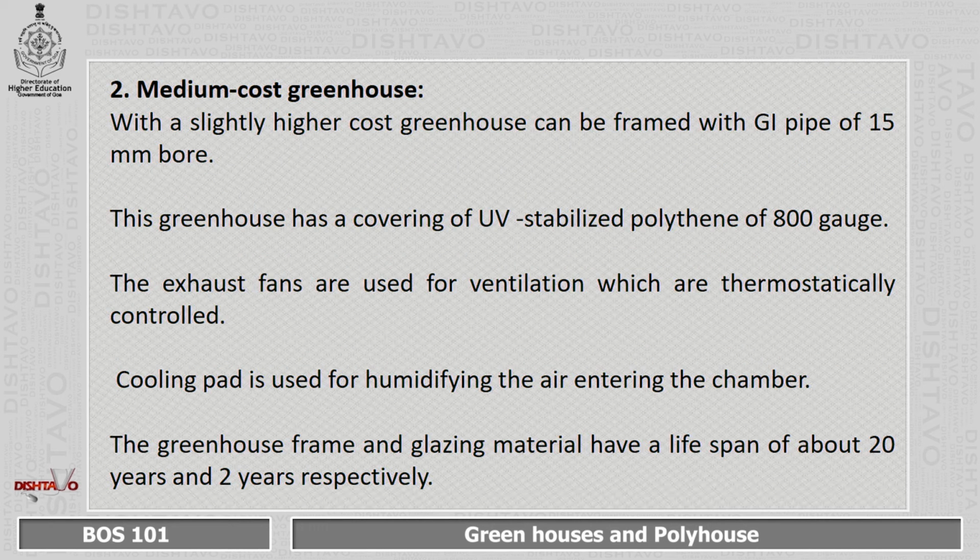The second is medium cost greenhouse. With a slightly higher cost, greenhouse can be formed with GI pipes of 15 millimeter bow. This greenhouse has a covering of UV stabilized polythene of 800 gauge. The exhaust fans are used for ventilation, which are thermostatically controlled. Cooling pad is used for humidifying the air entering the chamber. The greenhouse frame and glazing material have a lifespan of about 20 years and 2 years respectively.